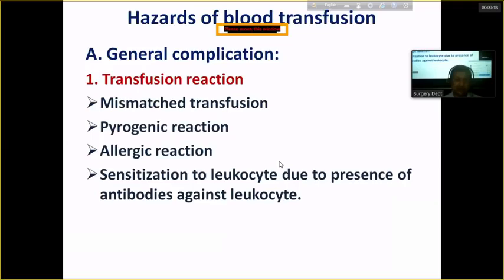That is, whenever the donor blood is not matched with the recipient blood, then there will be antigen-antibody reaction with serious effect.